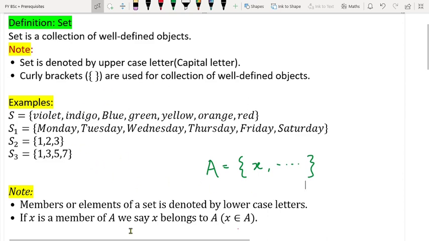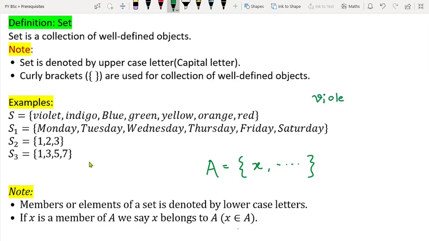So if I want to write the similar thing for this example, what can I say? Violet belongs to S, because violet is present in the set S as a member. Similarly, Tuesday belongs to S1.